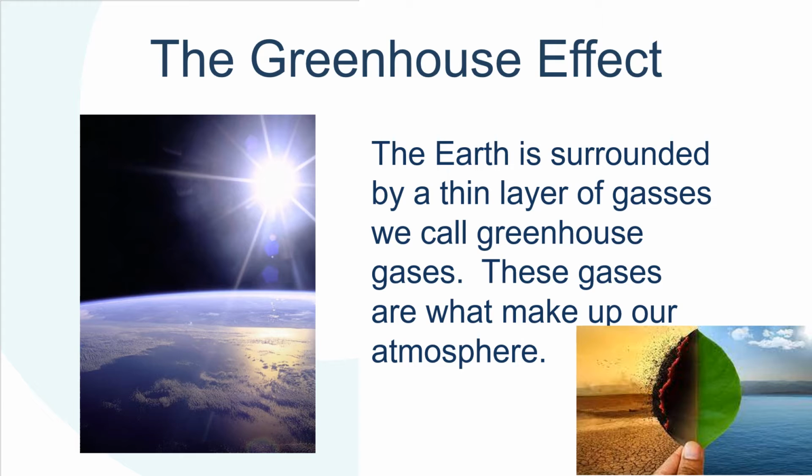So first, let's start with the greenhouse effect. The earth is surrounded by a thin layer of gases. These are the gases by which the air is surrounded, and we call them greenhouse gases. These gases are what make up the atmosphere. So these are the gases because of which the atmosphere is the way it is.